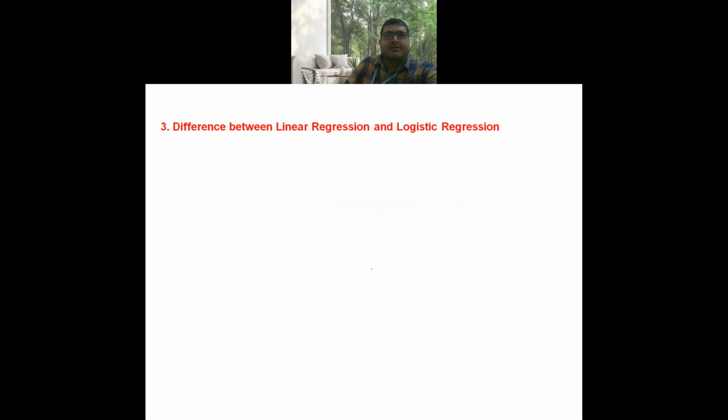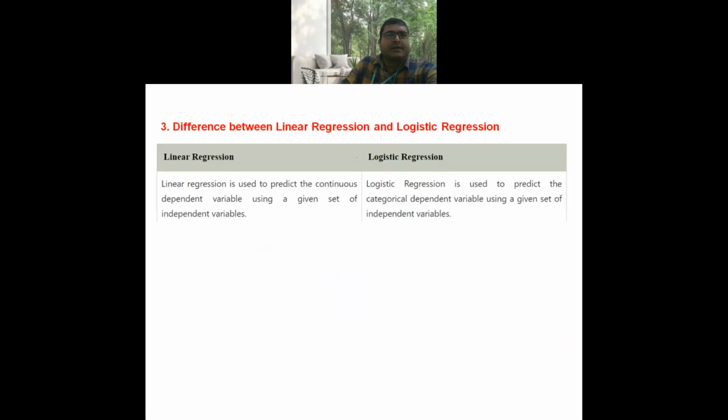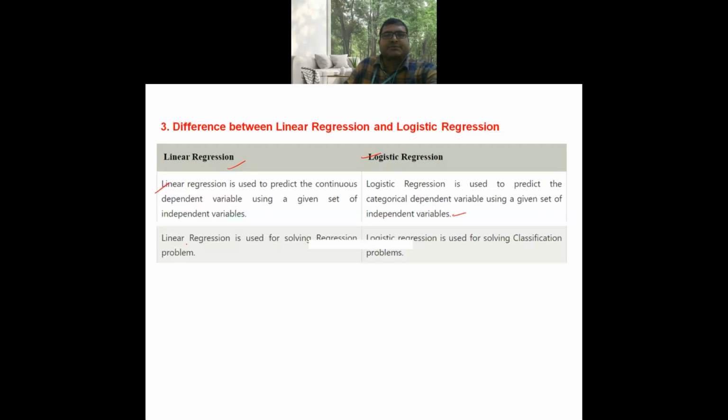The difference between linear regression and logistic regression. Linear regression is used to predict the continuous dependent variable using a given set of independent variables. Logistic regression is used to predict the categorical dependent variable using a given set of independent variables. Linear regression is used for solving regression problems.